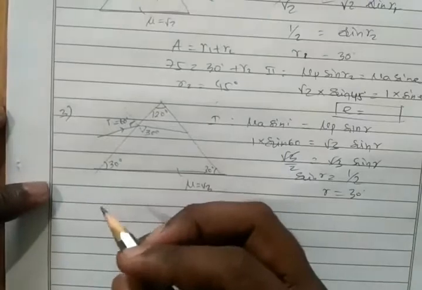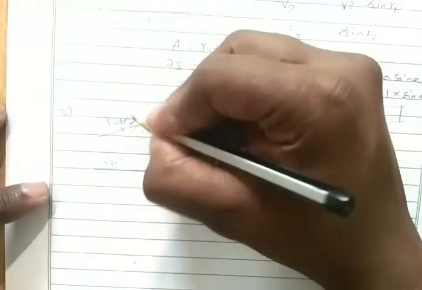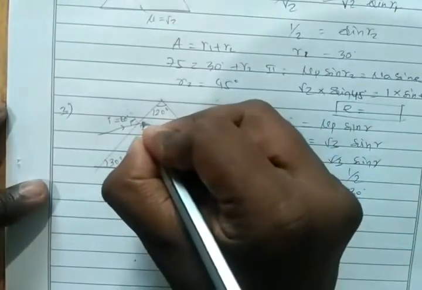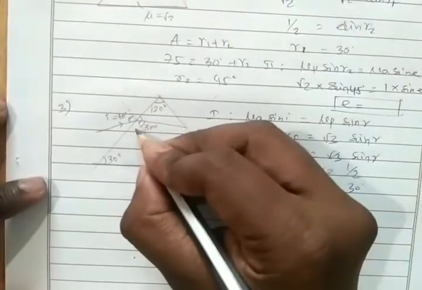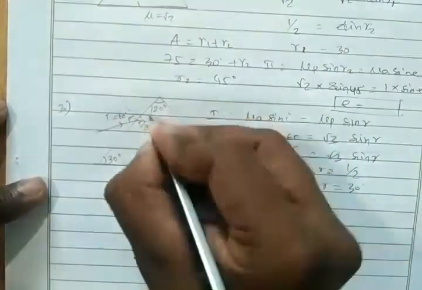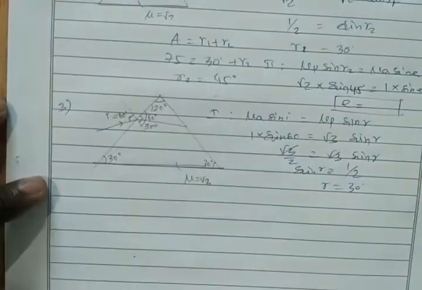Okay, so for assumption, if this is 30 degree and here we have the normal line, this total angle will be 90 degree, correct? Then 90 minus 30, this angle will be 60 degree. Okay, 90 minus 30, 60 degree.